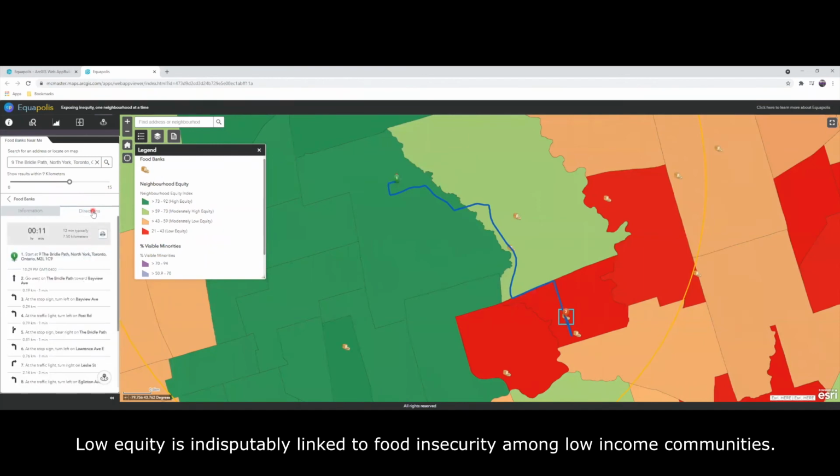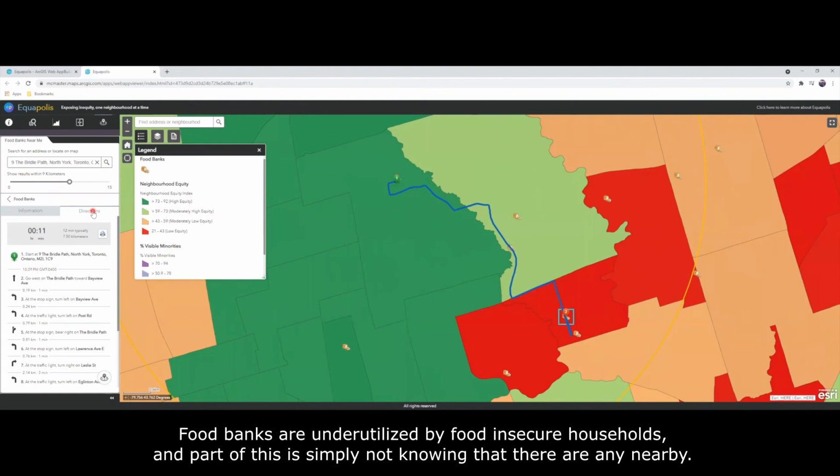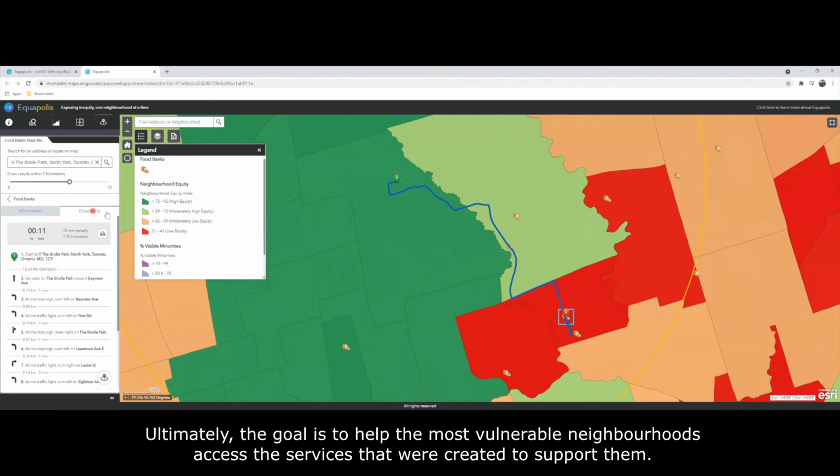Low equity is indisputably linked to food insecurity among low-income communities. Food banks are underutilized by food insecure households, and part of this is simply not knowing that there are any nearby. Ultimately, the goal is to help the most vulnerable neighborhoods access the services that were created to support them.